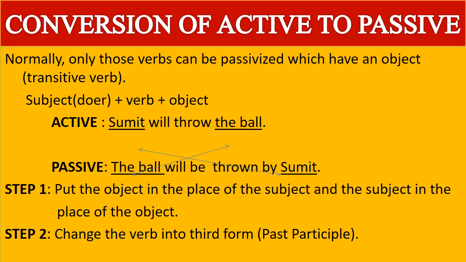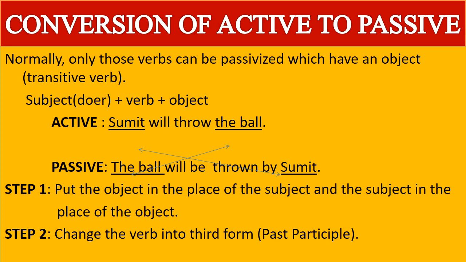So the rule of the sentence is, first we use subject, that is the doer of the action, followed by verb and then object. For example, in active, Sumit will throw the ball. Here Sumit is the subject and which is the verb? Throw, and the object is the ball. So its passive is the ball will be thrown by Sumit.